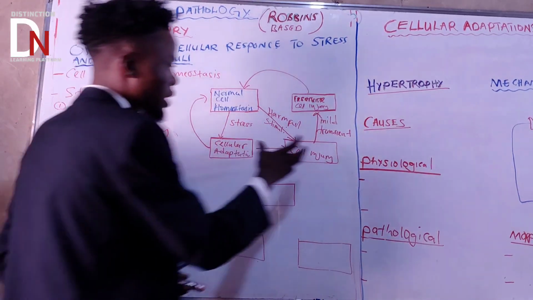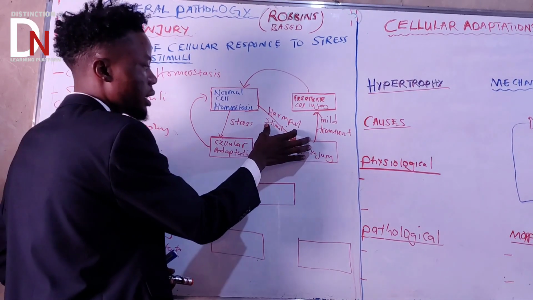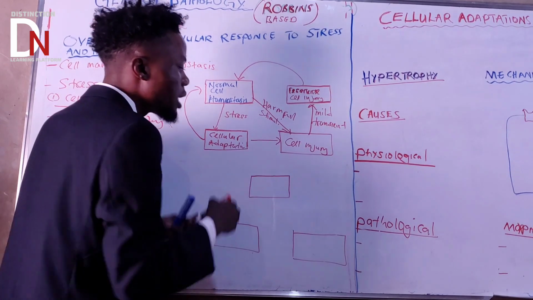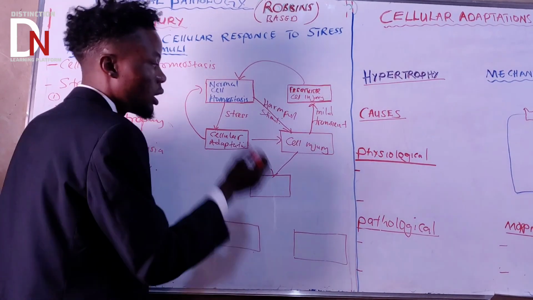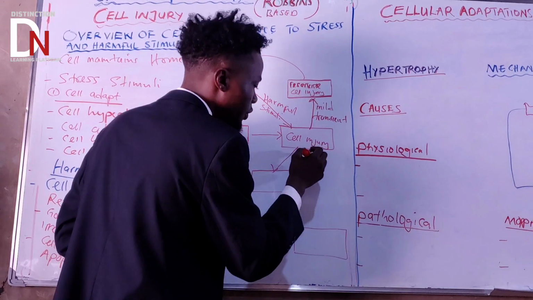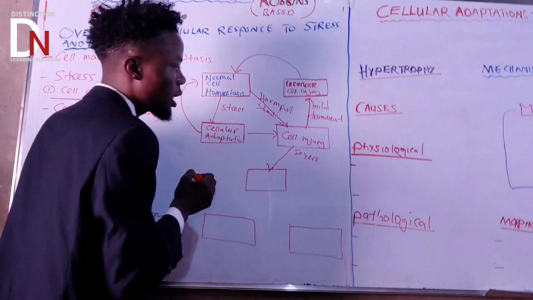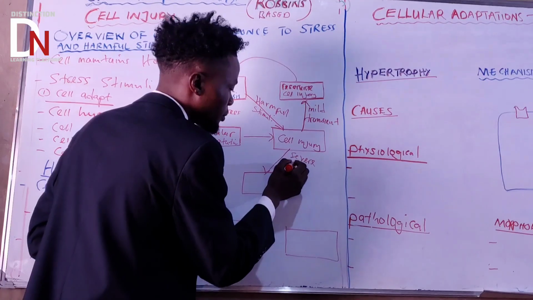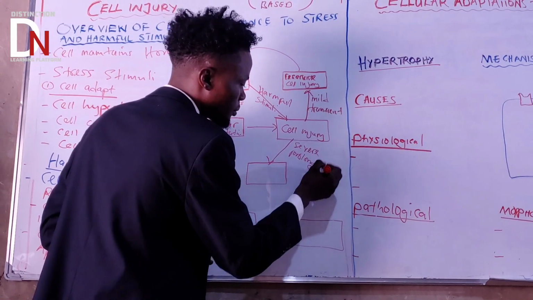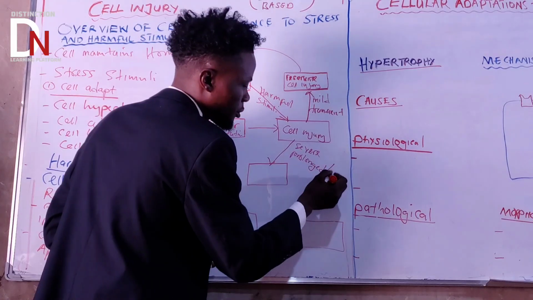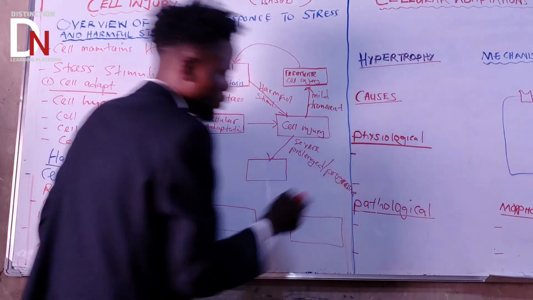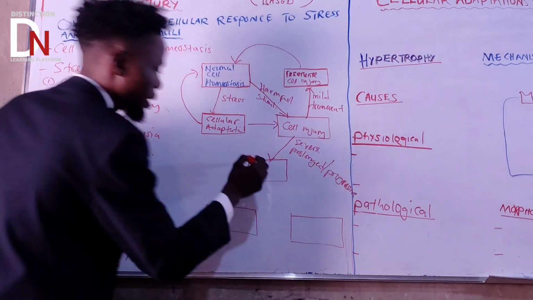Now, what is the other way around? What if this harmful stimuli is not mild and not transient? It is severe, serious, prolonged, chronic, or progressive. It can lead to cell death.